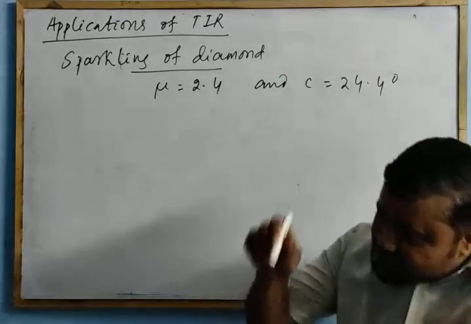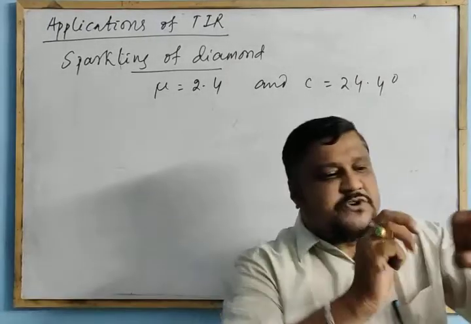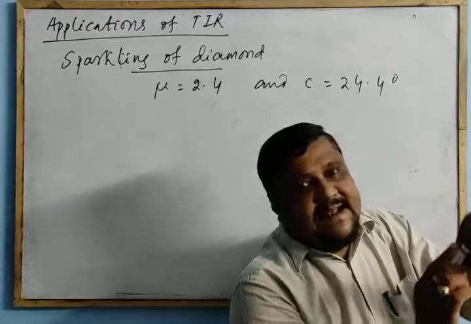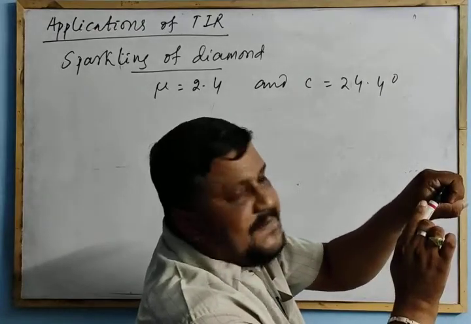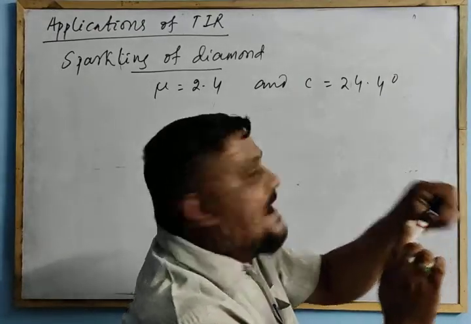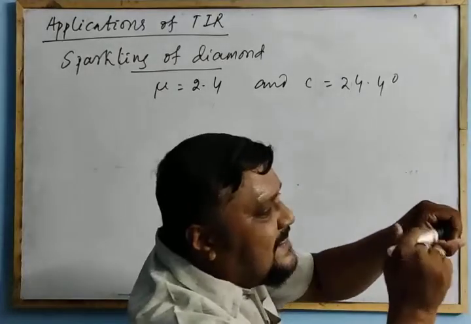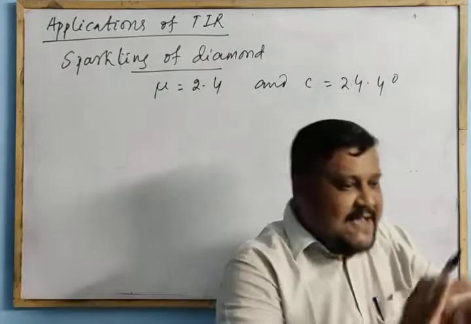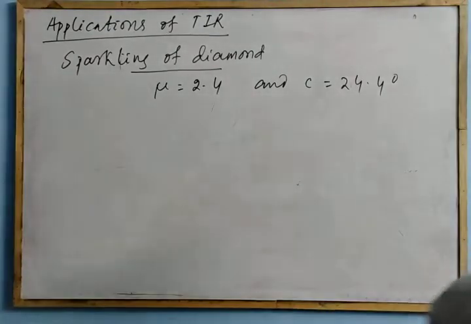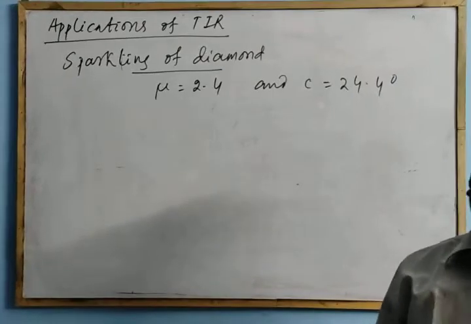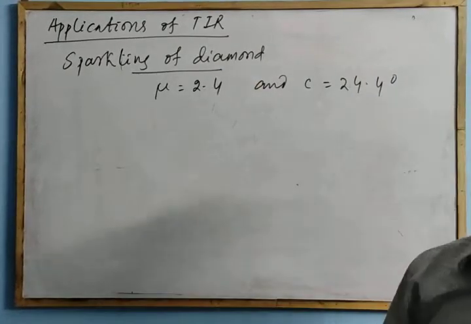When the ray enters, the face is so designed that it is always incident on the face at an angle greater than the critical angle. So the ray will not come out to the air medium. It will remain in the diamond region. That is the reason for the sparkling of diamond.